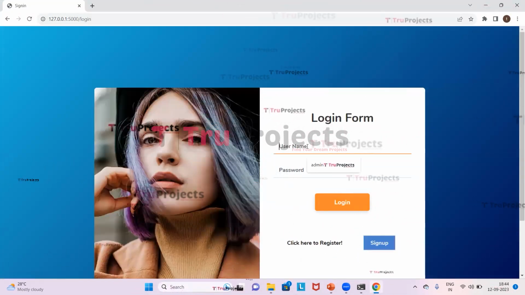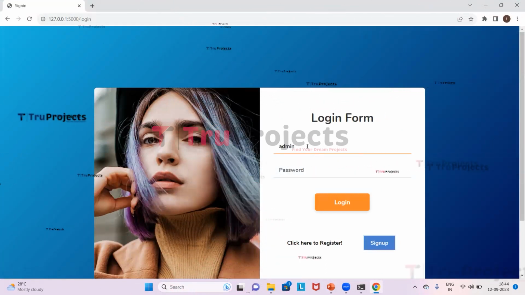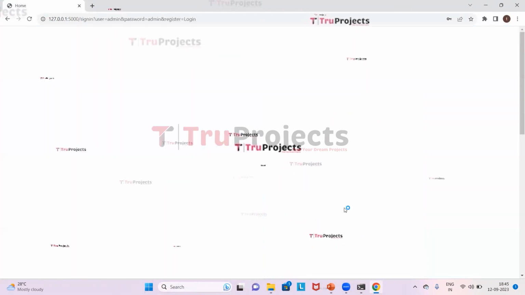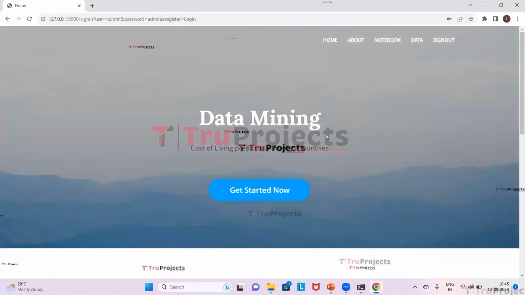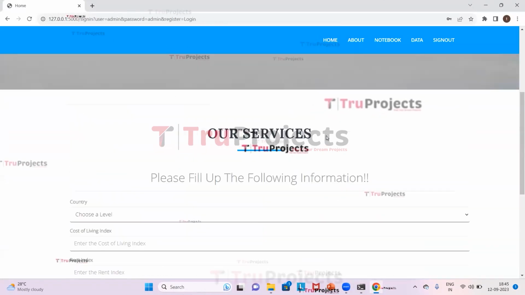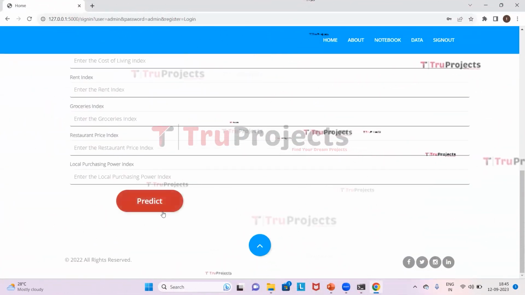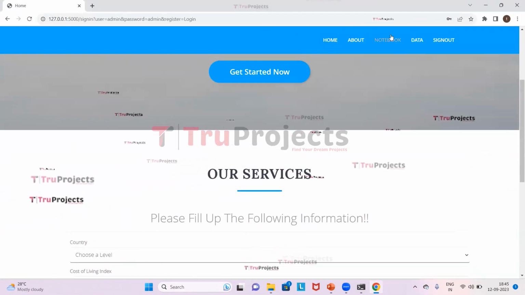Here I need to provide my credentials, which are username and the password, and click on login. So this has redirected to the web page, home page of the project. Now we need to fill all these parameters step by step and then click on predict. So we will fill the details.